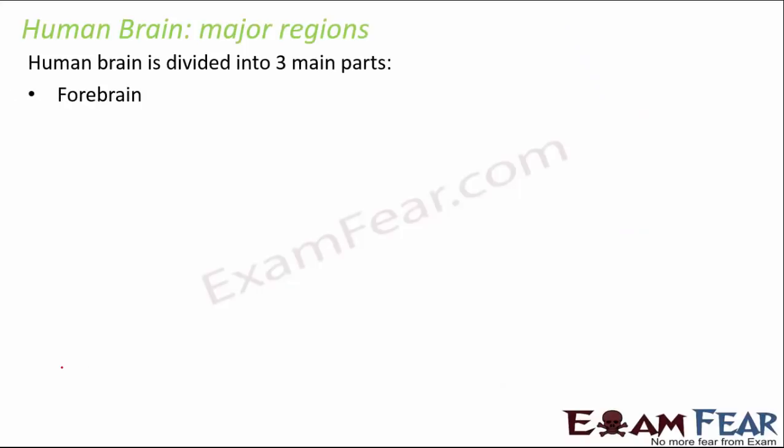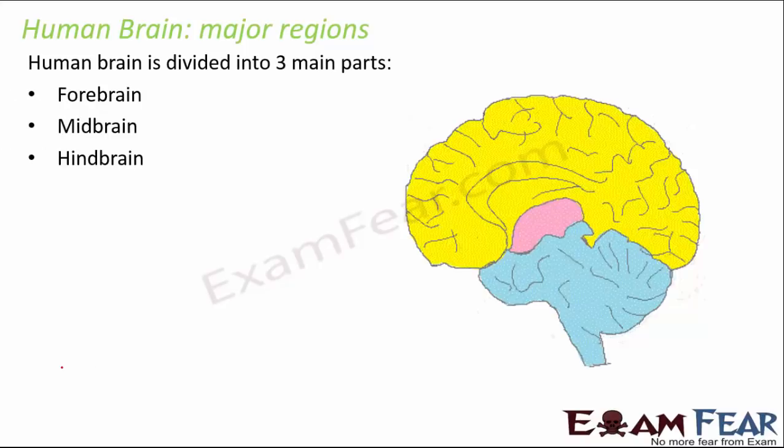Now the brain is also divided into 3 main parts: forebrain, midbrain and hindbrain. As you can see, the 3 parts are in 3 different colors: yellow, pink and blue.